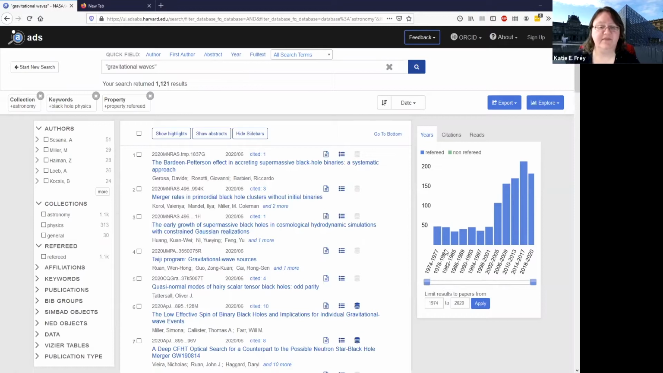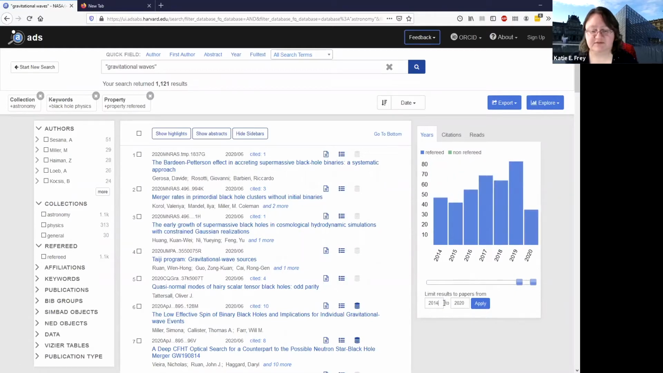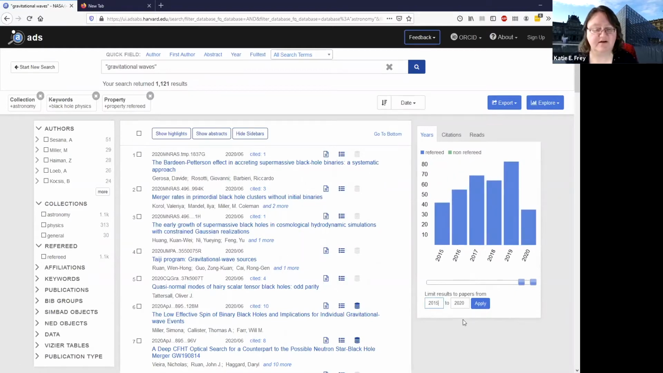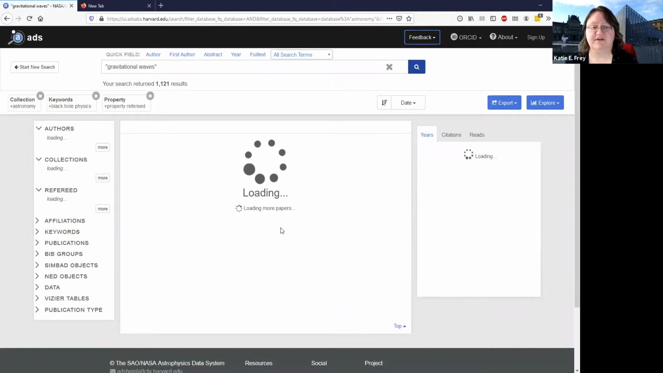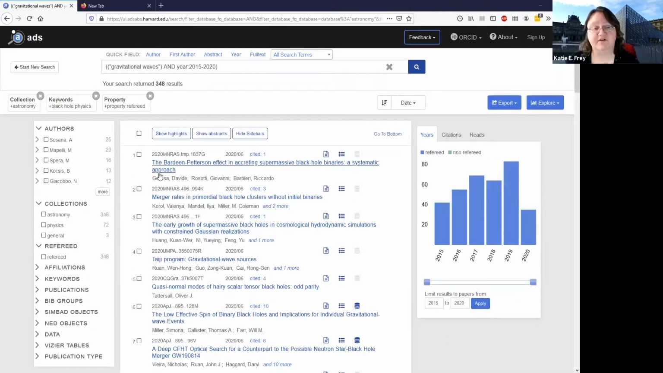You can see all these years of articles that have come up. They've been published from 1974. But let's just go the last 5 years. We can slide up to 2015. There we go. You can also use the text box here to limit the results. And once we apply that, we're going to be down to only 348 results. So this is a much more manageable set of resources to take a look at.